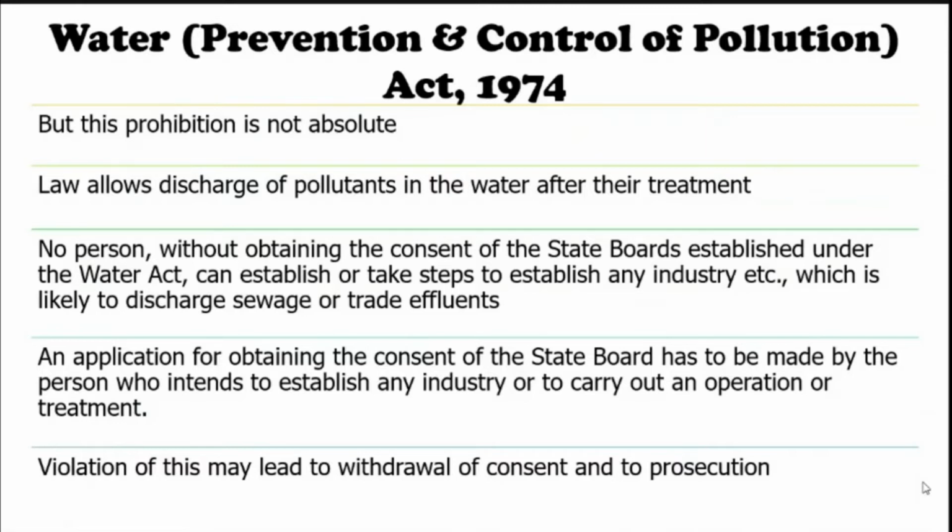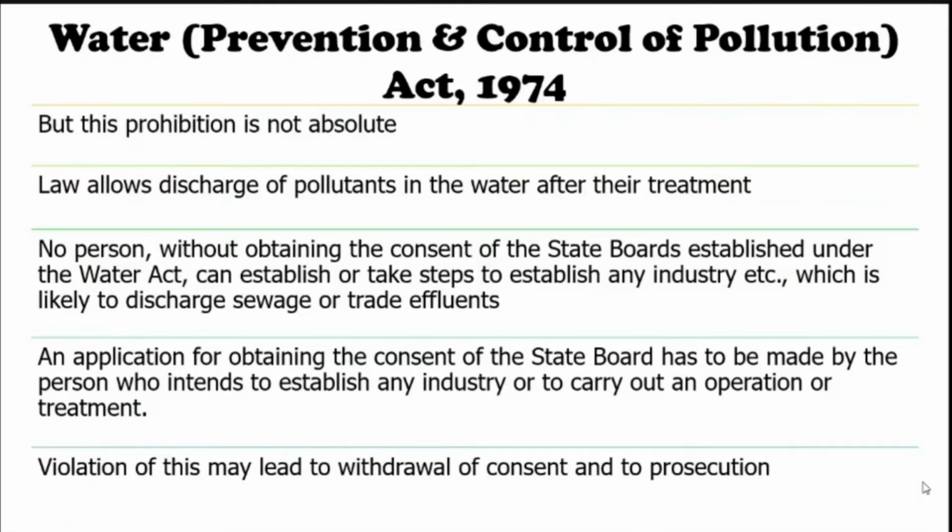For example, the criteria may be chemical oxygen demand, biological oxygen demand, certain chemicals or heavy metals, which should not be more than the prescribed limit. It is different for industrial wastewater and domestic wastewater. And it is also different depending on where we are going to discharge this wastewater, whether into the land, a water body, or any other rushing water bodies.